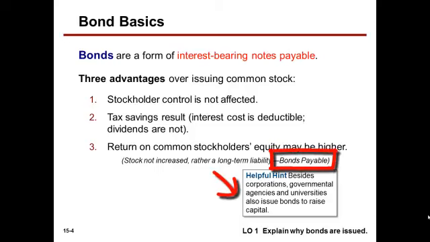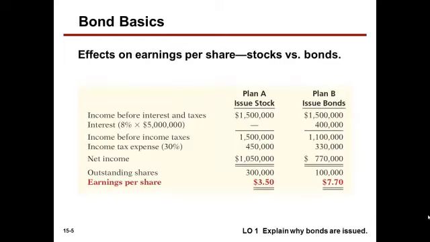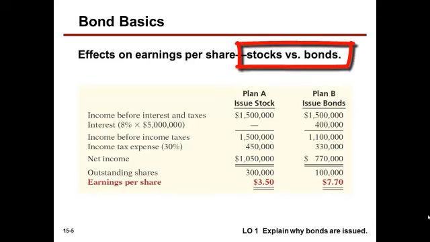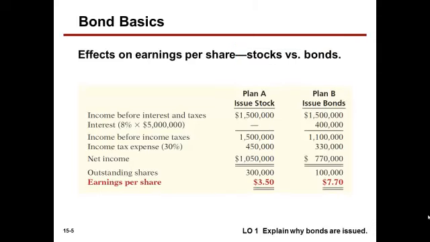As noted at the bottom, bonds can be issued by more than corporations. They can be issued by governmental agencies or universities to raise capital. This shows the effects of earnings per share under a corporation that issues stock versus one that issues both stock and bonds. Under Plan A, there's 300,000 shares of common stock issued. That's the only major capital raised by the corporation, and shows a scenario of earning $1.5 million before interest and taxes. Both Plan A and Plan B have the same earnings before determining other factors.